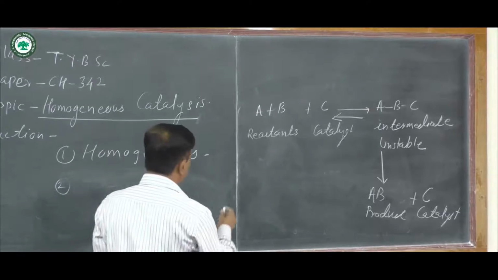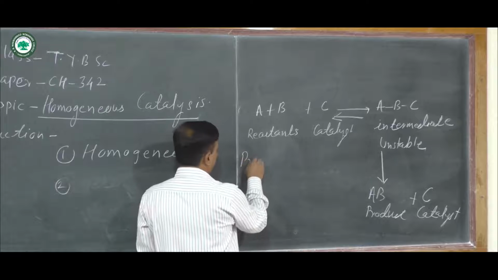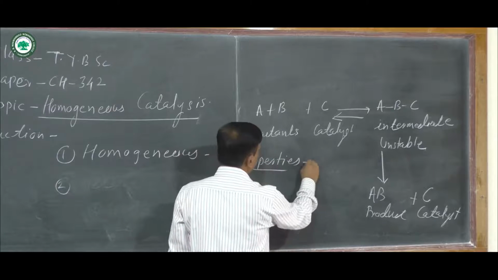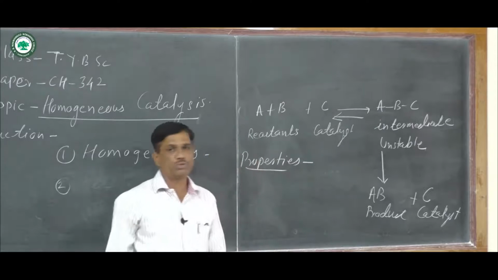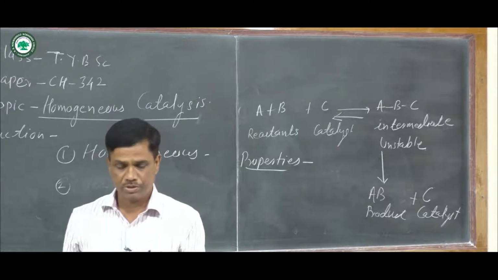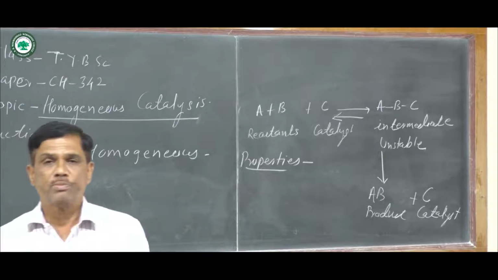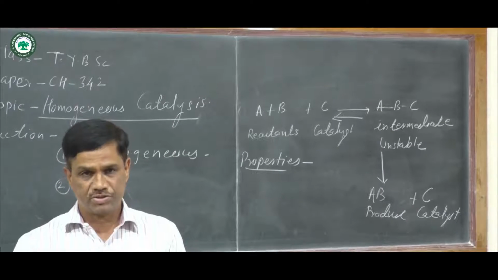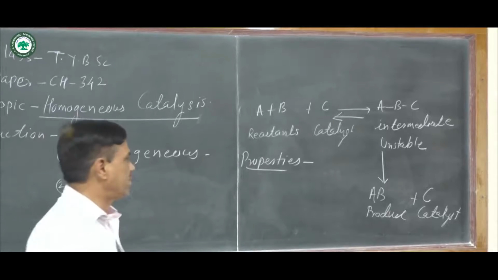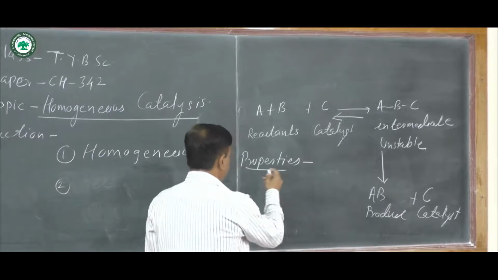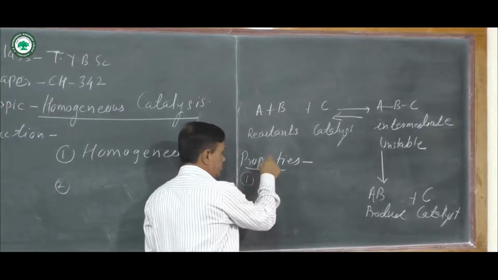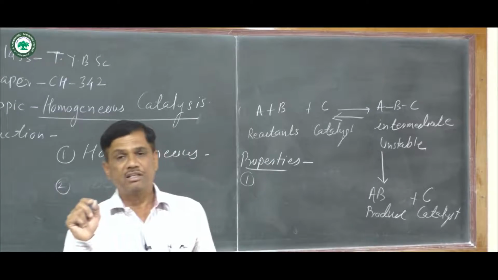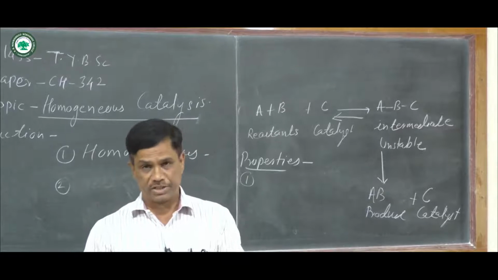Then what are the properties of a homogeneous catalyst in the homogeneous catalysis process? The next point is some important properties of homogeneous catalysis. The first property is that when a catalyst is added in the homogeneous catalysis process, that catalyst accelerates the rate of reaction.